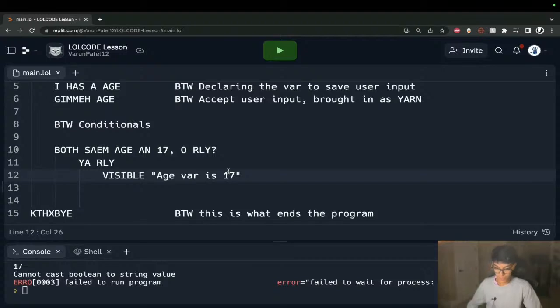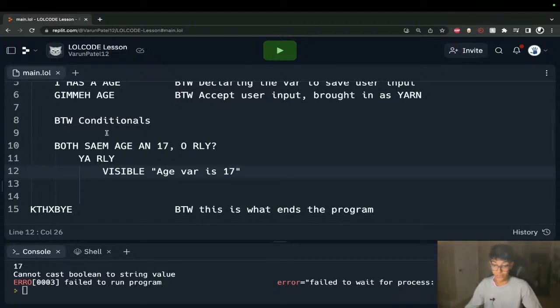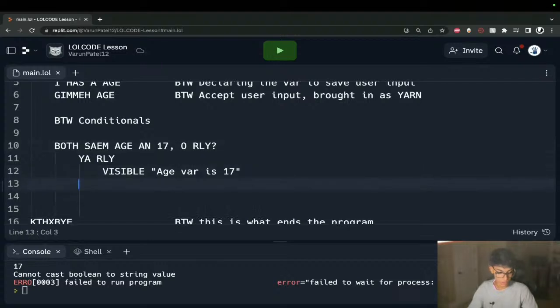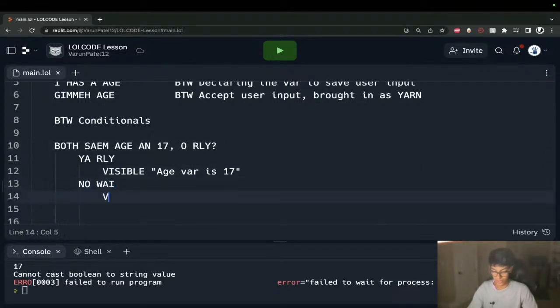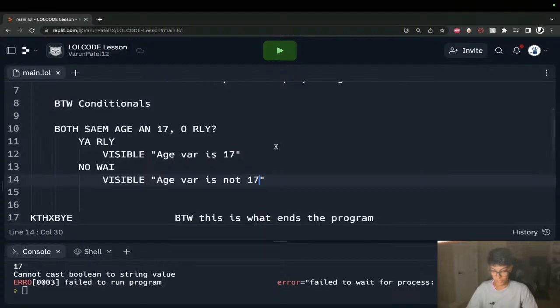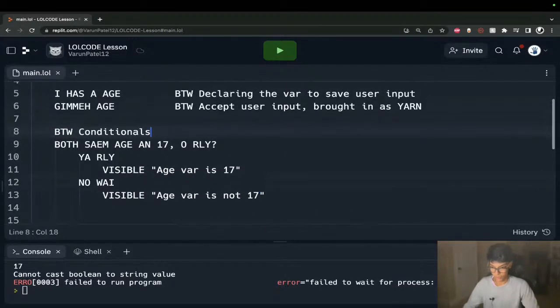Okay. So again, just to reiterate, we're doing an if statement here to check if our age variable is 17, which is what I'll type in. If it is, we're going to print age var is 17. If it's not true, no way, we're going to print age var is not 17. Let's try this. Hopefully the error that we had earlier doesn't kick in again.